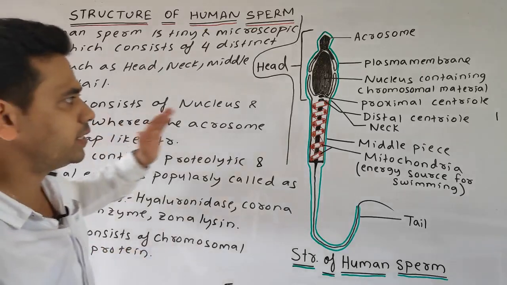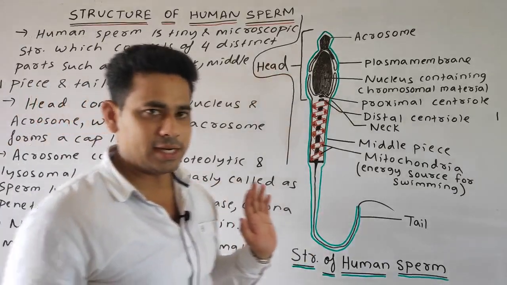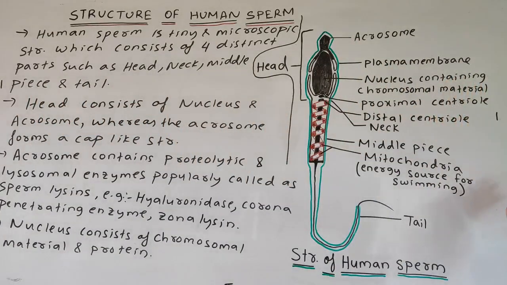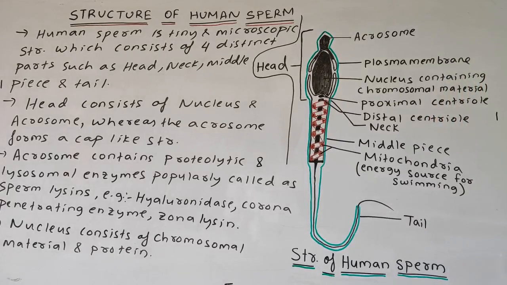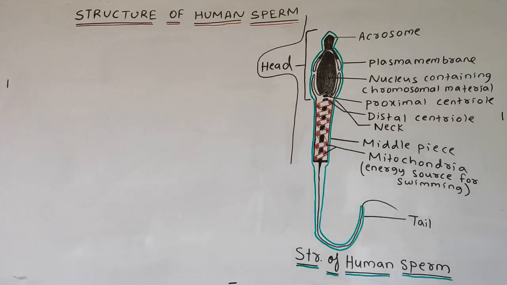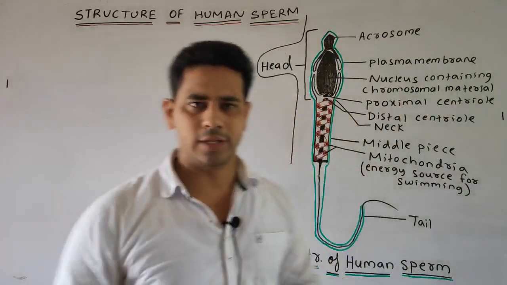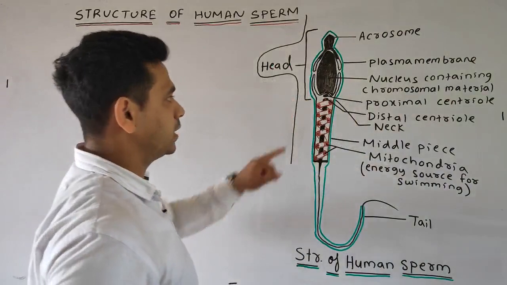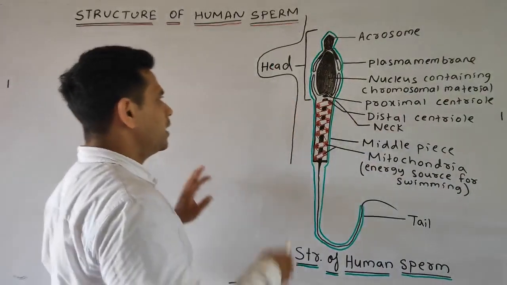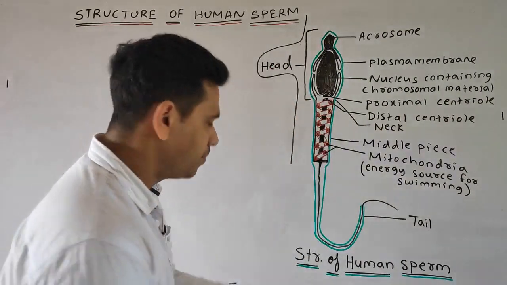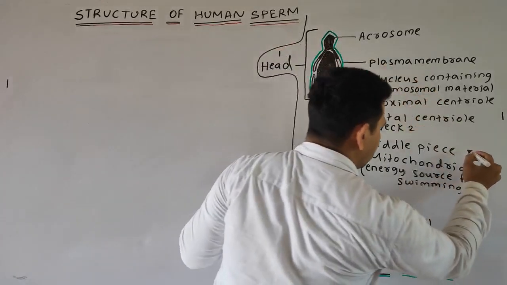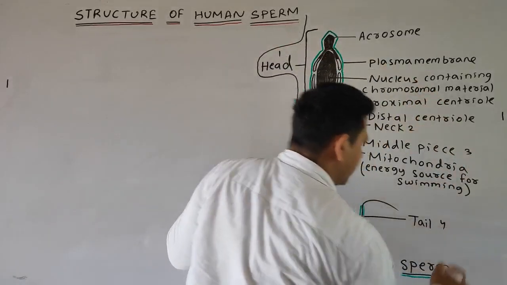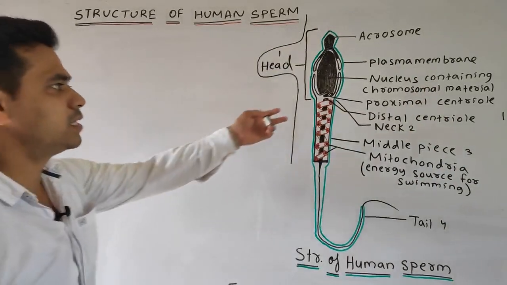Next we will discuss from the neck to the tail region. Students, please note down. After the head, we will discuss the neck portion. As we discussed, it consists of 4 distinct parts: the head, second the neck, third the middle piece, and fourth the tail. So let's discuss now the neck region.